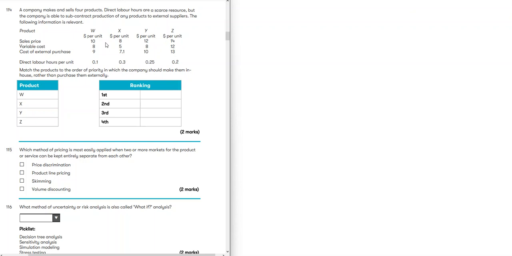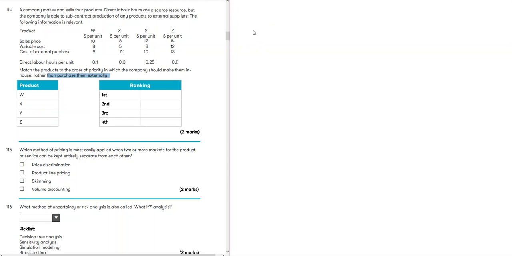So the priority should be given to the product. The buying priority and making priority are opposite of each other. So the product that you give first priority of making, last it will be priority of buying. So always focus on the word which priority they're asking. They're asking to match the products according to the priority in which the company should make them in-house rather than purchase them. So which one should be made first, second and third?